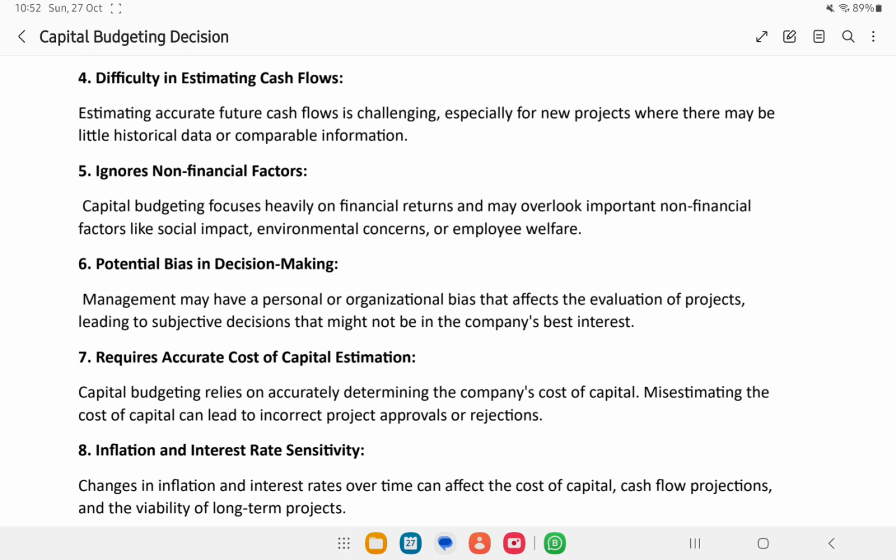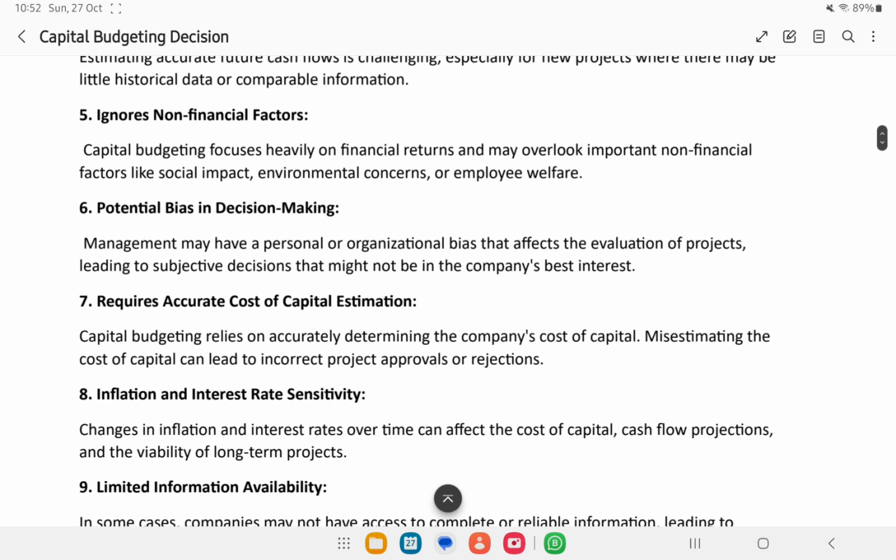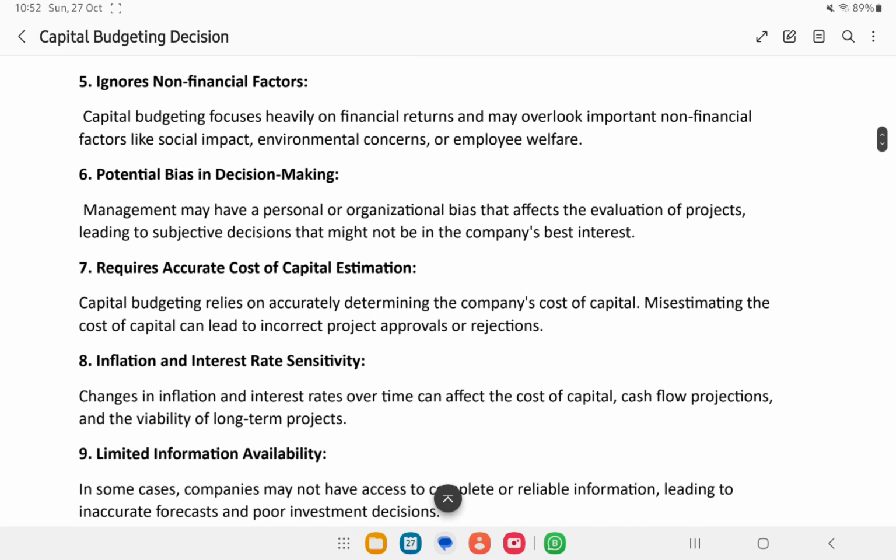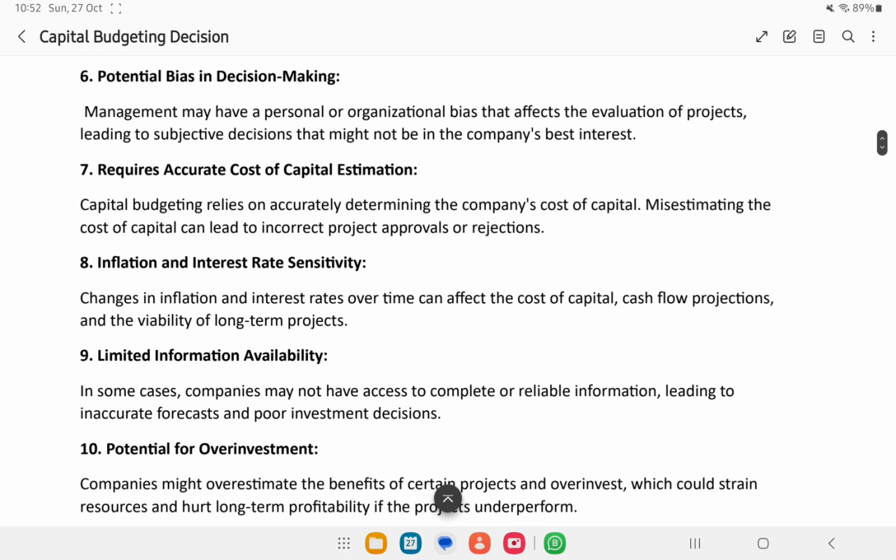That means when we are making an investment in one project, they will predict and say they will give us this much amount in coming years. But it is just a prediction. How do they predict? How can they validate their prediction? It is very difficult. Also, non-financial factors are ignored, like social issues that can come up, like labor strikes. All those things are ignored when we make financial analysis. In finance, we only take into consideration things that can be measured in terms of money.